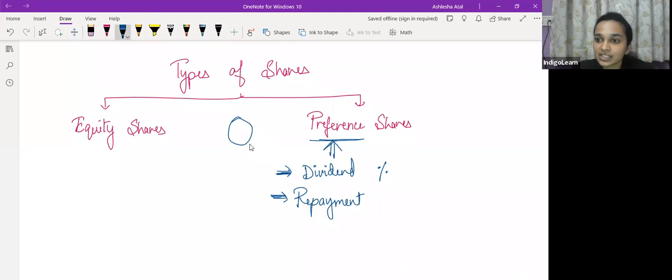So preference shareholders की जब हम बात करते हैं, they receive dividend at a fixed rate or at a fixed amount, and they are repaid before the equity shareholders at the time of winding up of the company.